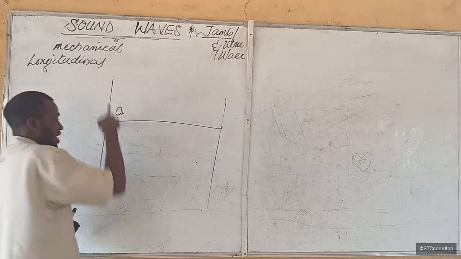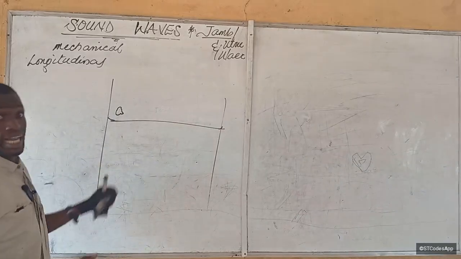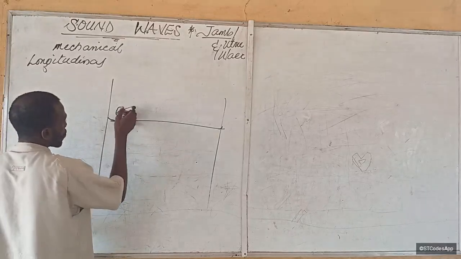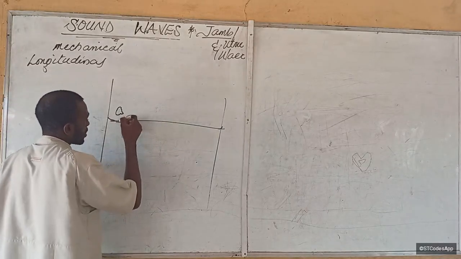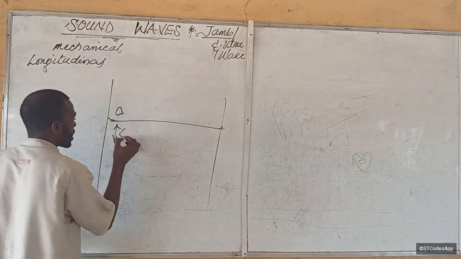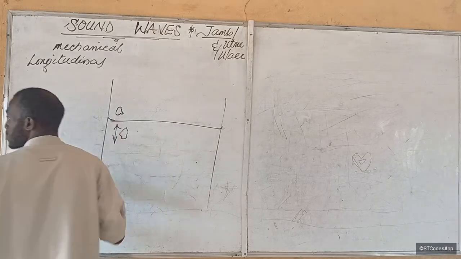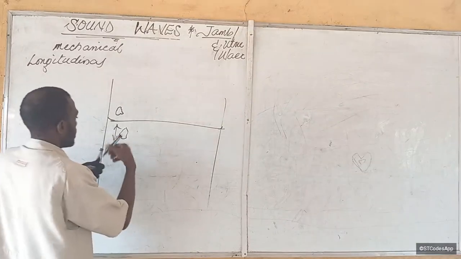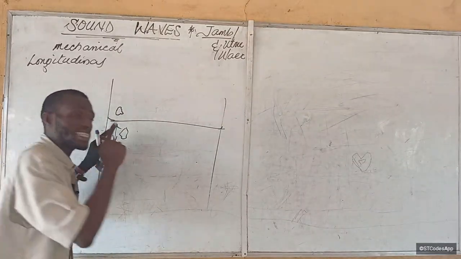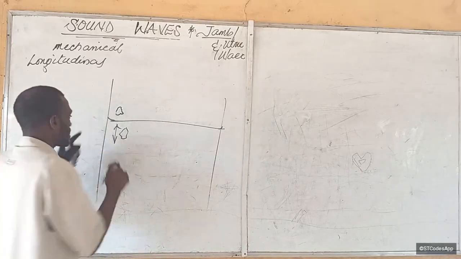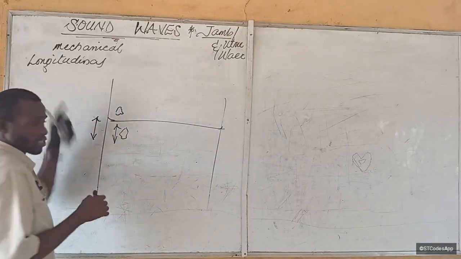The moment my stone gets into water, or I throw something that cannot even sink, that thing, when it gets into water, for a while it's going to move down and up, down and up. As it moves up and down like this, the vibration creates water waves, and the vibration creating it is going up and down, on the vertical axis.